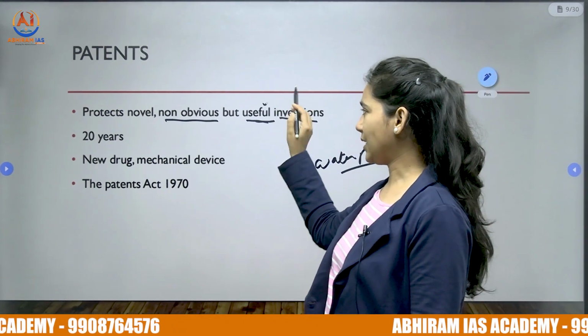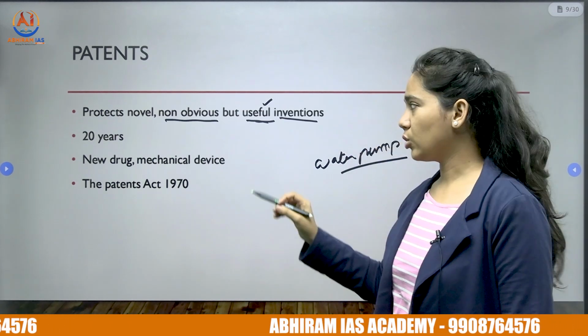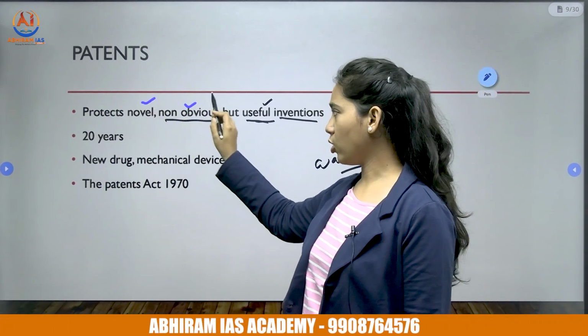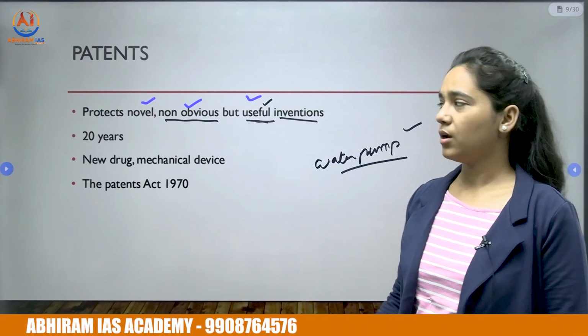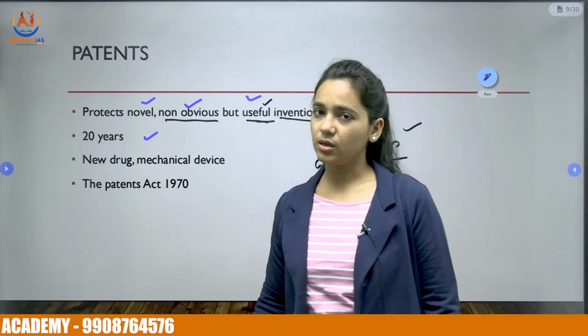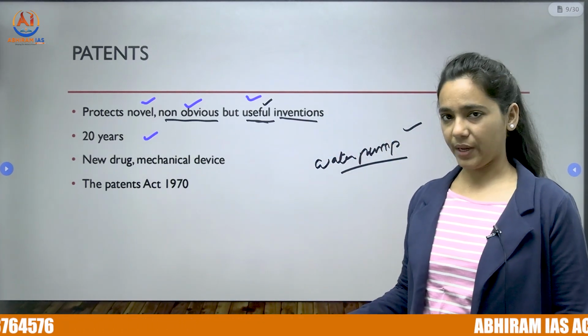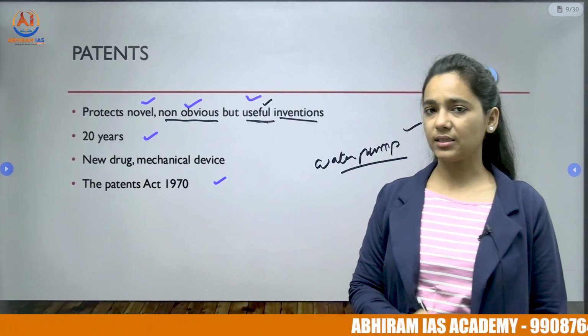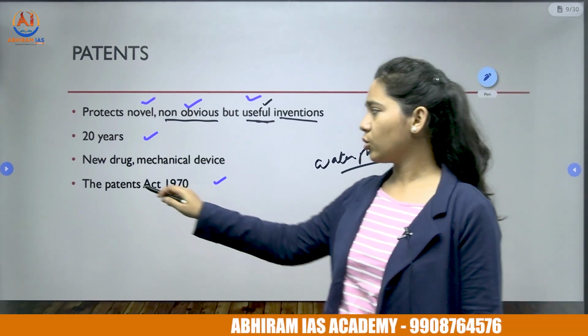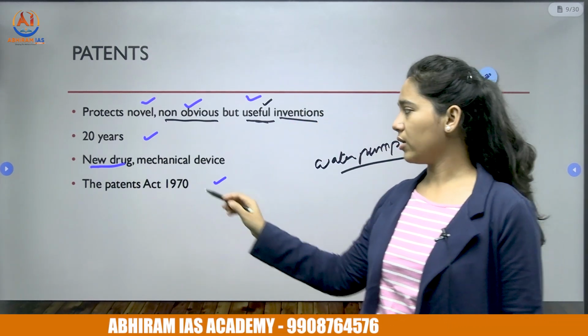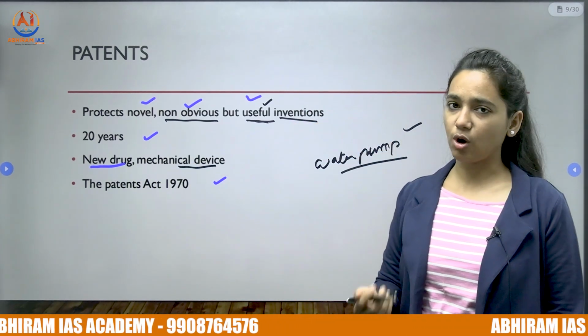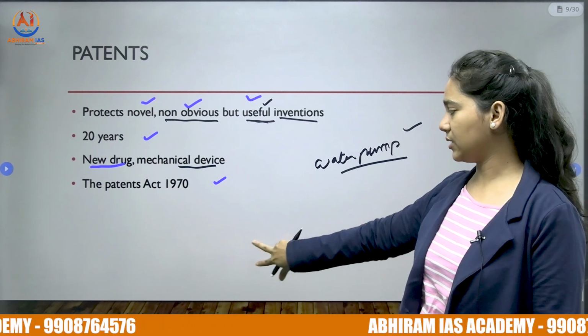So then also it cannot be guaranteed any patent. It has to be novel, new, non-obvious, but also useful. Then the time period of validity is 20 years for a patent. It is regulated by the Patents Act of 1970. So for example, a new drug or some mechanical device which uses novel techniques can also be granted patents.